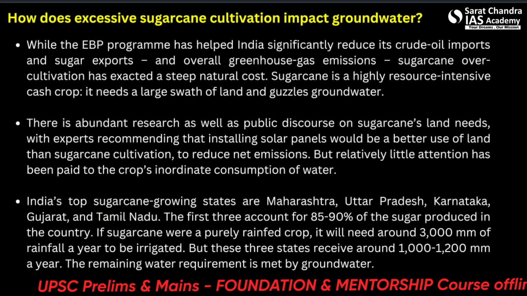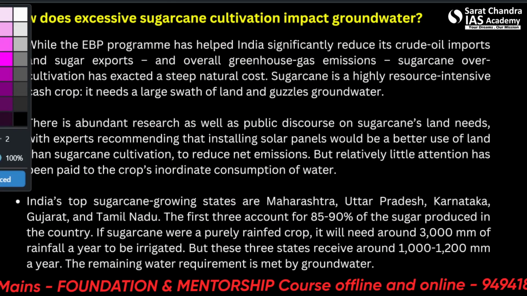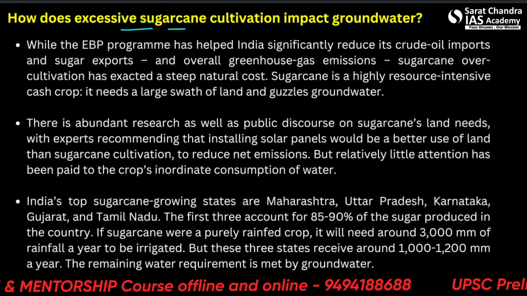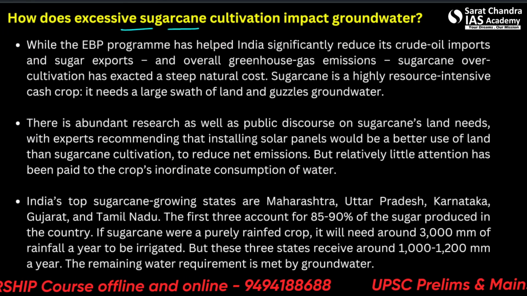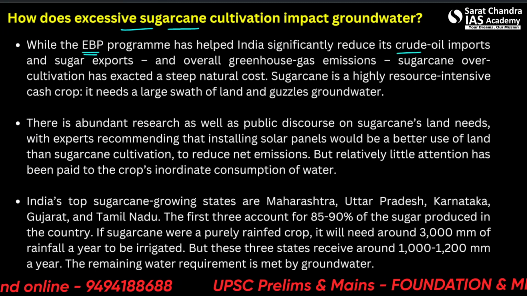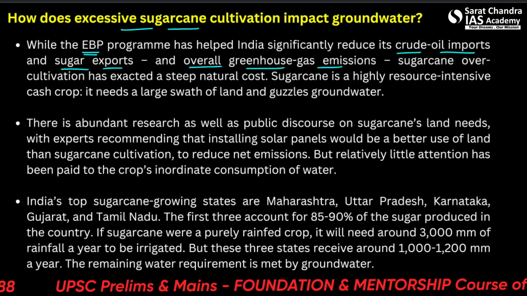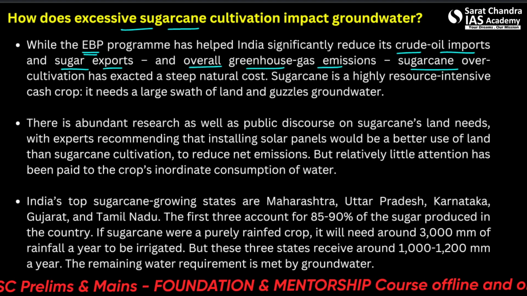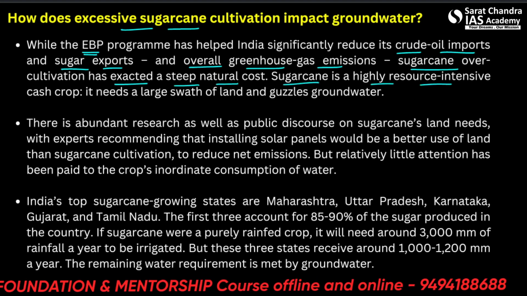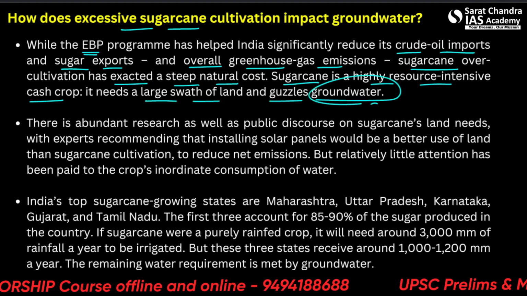So how does excessive sugarcane cultivation impact groundwater? This is our main concern for the lecture, that is, what happens when we grow excessive sugarcane. While the EBP program has helped India significantly reduce its crude oil imports and sugar exports and overall greenhouse gas emissions, sugarcane overcultivation has exacted a steep natural cost. Sugarcane is a highly resource intensive cash crop. It needs a large swath of land and guzzles groundwater.